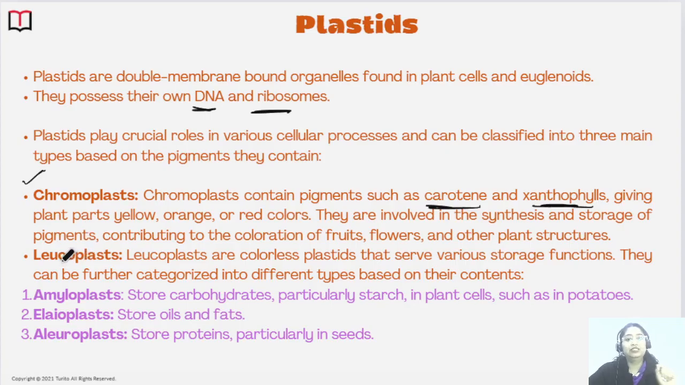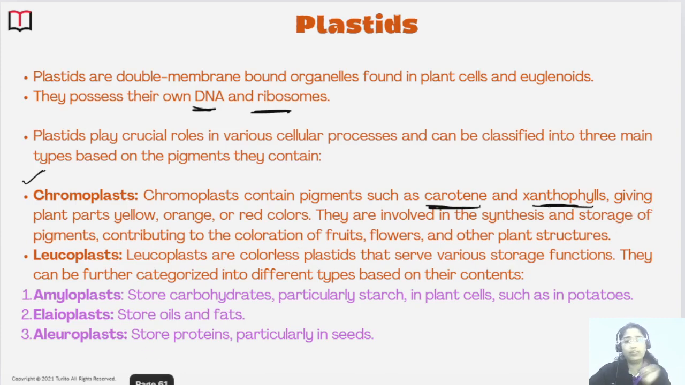Now, the next type of plastid is called the leucoplast. They are colorless plastids and they are helpful in storage functions. Various types of leucoplast are there, like amyloplast, which helps to store carbohydrates or starch. Elaioplast helps to store oils or fats. Aleuroplast helps to store proteins. So these are the different types of leucoplast.